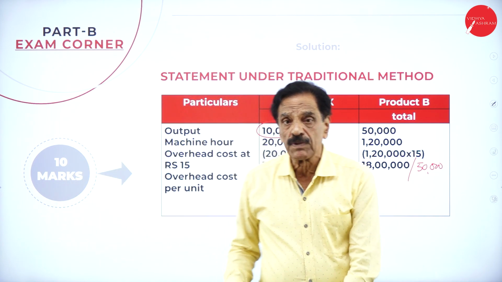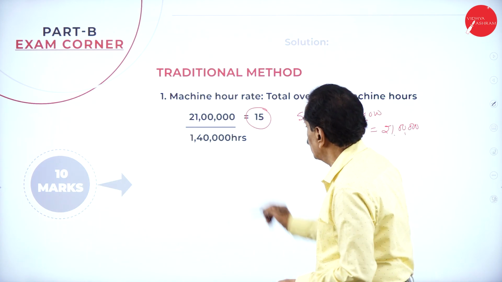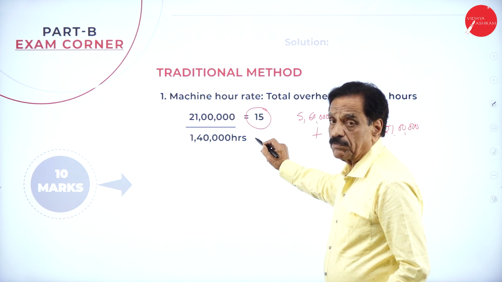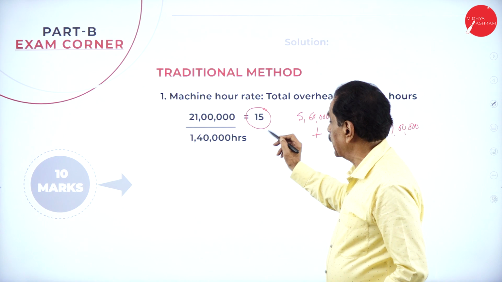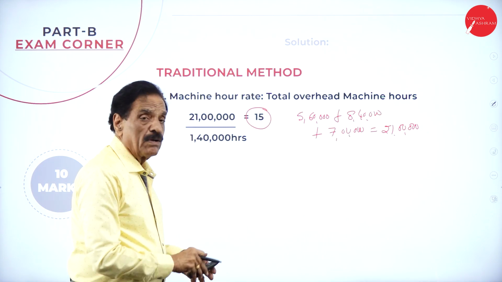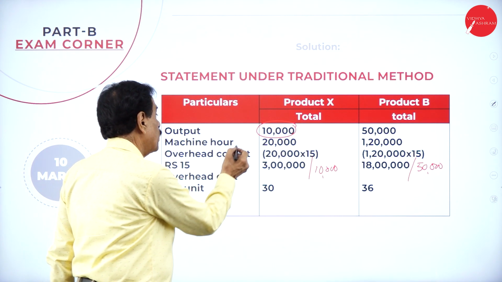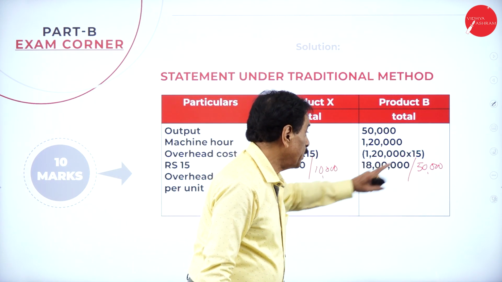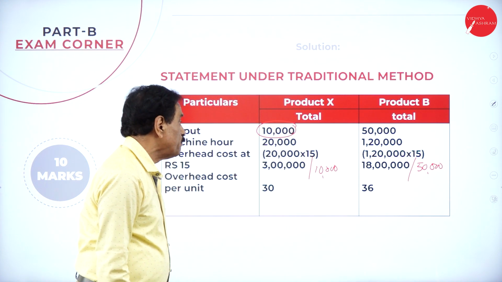I will repeat. You already calculated the machine hours: 21 lakh divided by 1 lakh 40,000 hours. It works out to 15 rupees per machine hour. So in the traditional method, 20,000 hours into 15 is 3 lakh. 1 lakh 20,000 into 15 is 18 lakh.